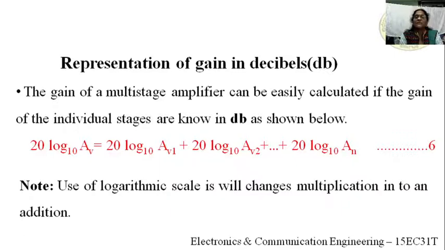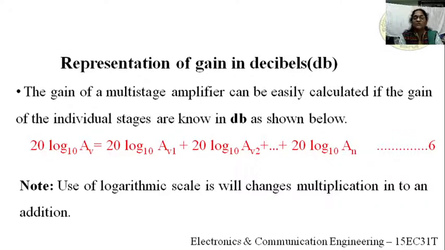So the gain of a multi-stage amplifier can be easily calculated if the gains of the individual stages are known in decibels. The decibel equation, equation 6, is 20 log 10, where we are taking the common logarithm.